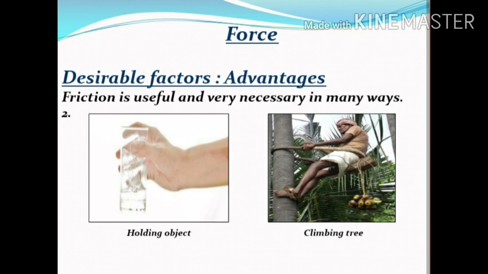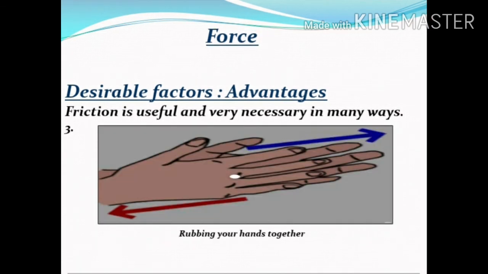Look at the picture. Friction is used in gripping, holding objects with our hands, climbing trees. Look at the picture. In winter time, we often get some relief from cold by rubbing our hands together. There is a force called friction, which produces or generates heat. During machining also heat is generated because of friction.